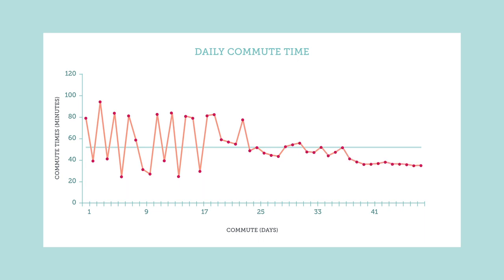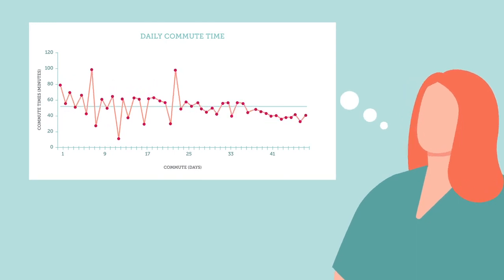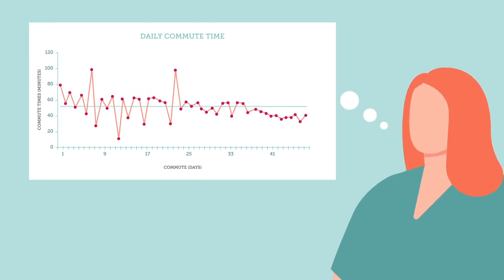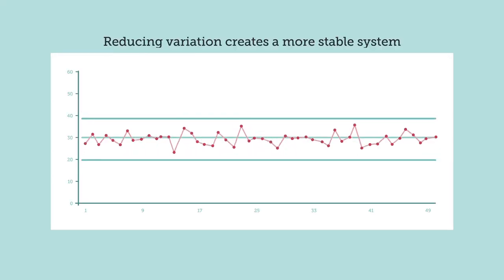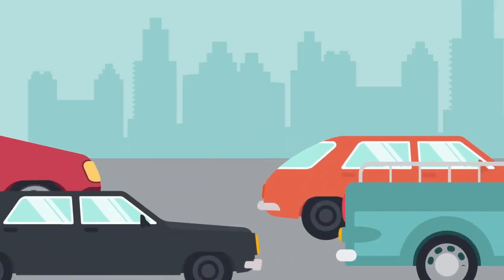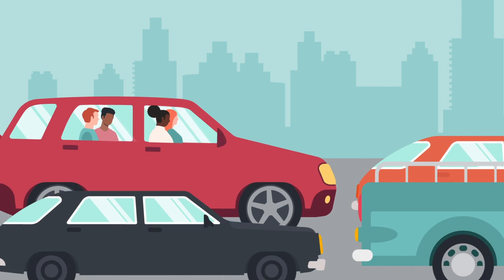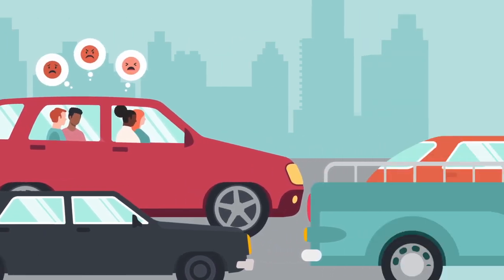Variation is a result of system design, and decreasing variation is one of the earliest indicators of systems improvement. Understanding why variation happens and how to respond to it is core to improving outcomes. Why does variation matter? First, reducing variation creates a more stable system, one where we can better predict the results and more appropriately respond to fluctuations. When we are unable to predict the performance of a system, it can be frustrating for those working in the system, as well as those impacted by it.